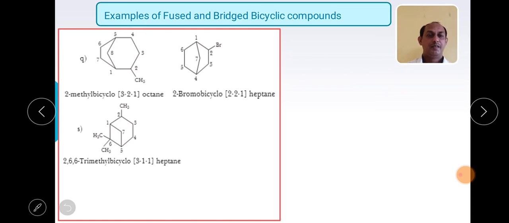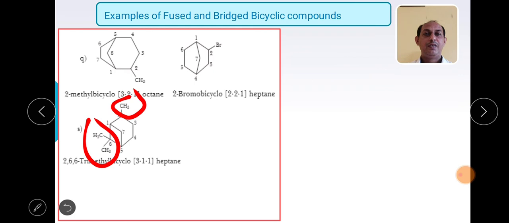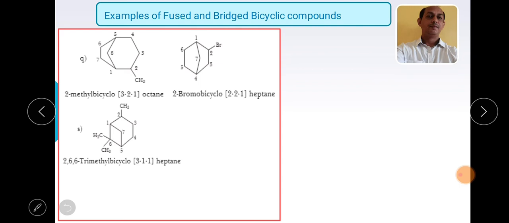Then this particular structure. Again, this is a bridge ring system. So again, first I have to identify which are the bridgehead carbons. So this number 1 and number 5 are the bridgehead carbons. My aim is to start numbering from that. When I see the substituents, how many are there? There are 3 substituents, and all are methyl. When the same substituent is there, what word do we have to use? Tri. What is the substituent? Methyl. So trimethyl. So its positions 2, 6, 6 trimethyl bicyclo.